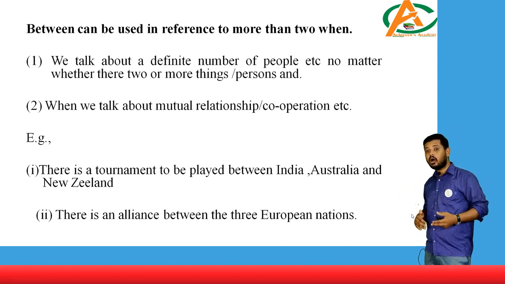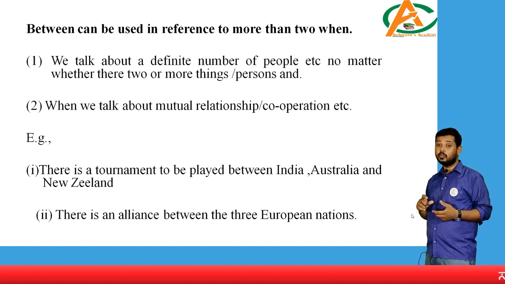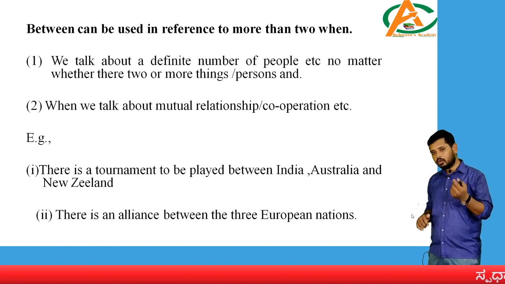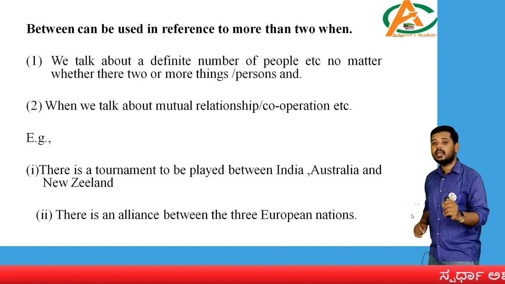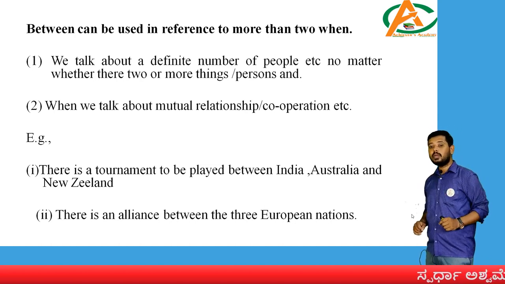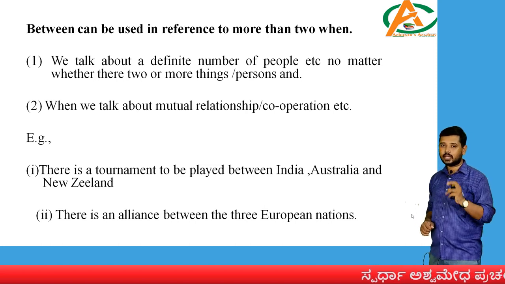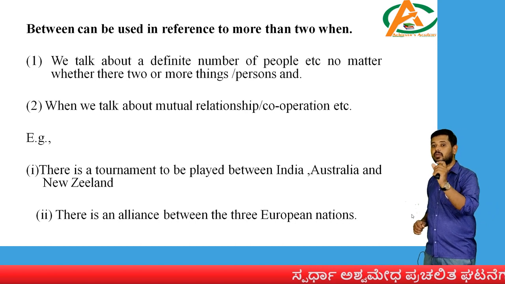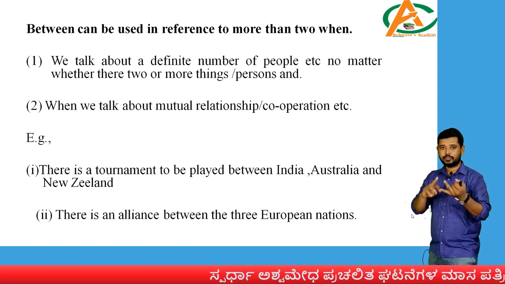Next, when we talk about mutual relationship or cooperation. Whenever we talk about the mutual relationship or cooperation which is existing between some people, then also we use this word between. Okay, so how to understand this? See, there is a tournament to be played between India, Australia and New Zealand. How many players are there? In total there are 3. But still, in this case also we have used the word between. You can see the tournament to be played between.